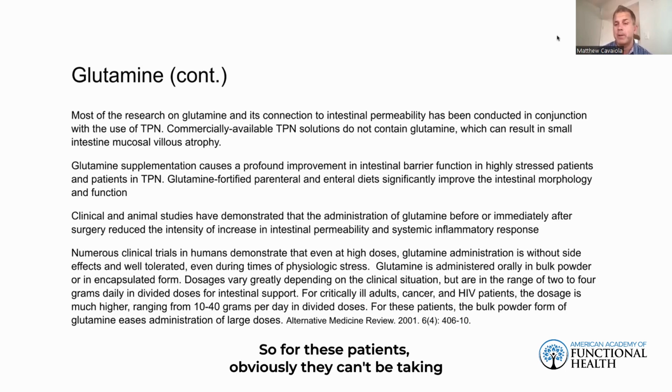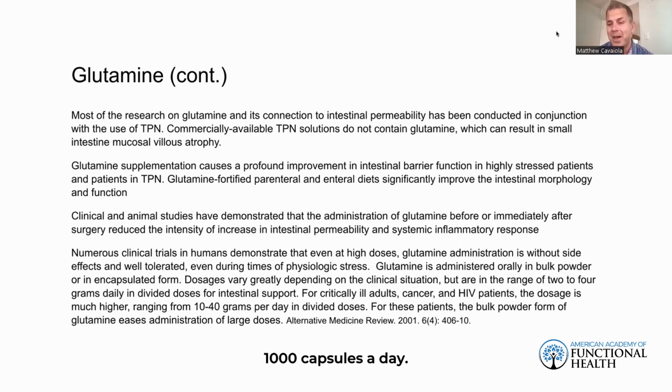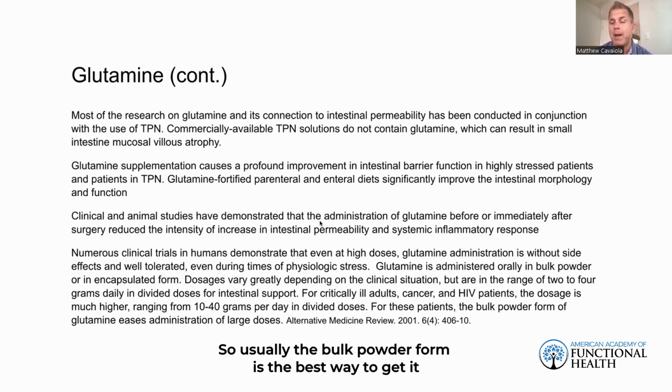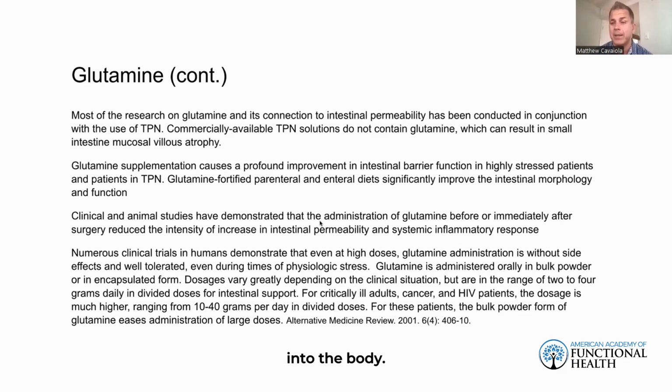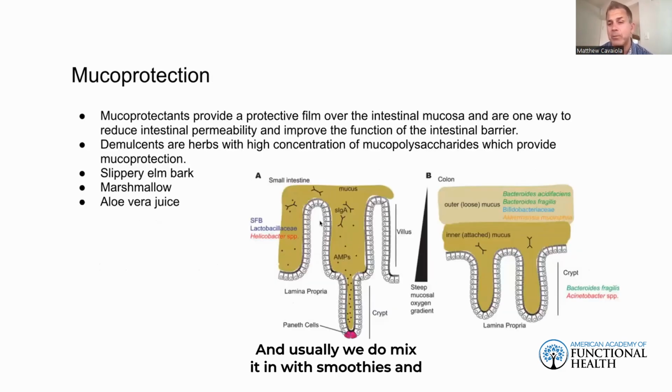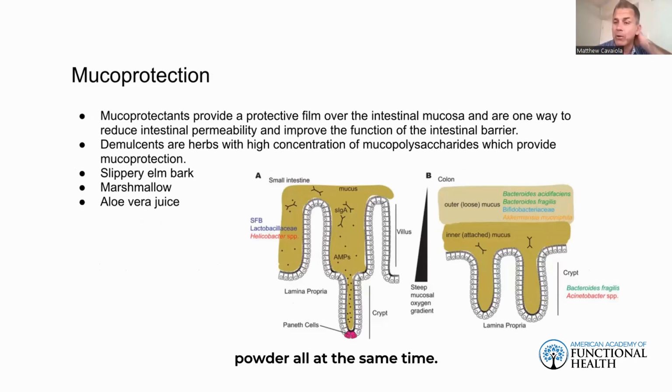So for these patients, obviously they can't be taking 1,000 capsules a day. So usually the bulk powder form is the best way to get it into the body. And usually we do mix it in with smoothies and things like that to help them be able to take in all this powder all at the same time.